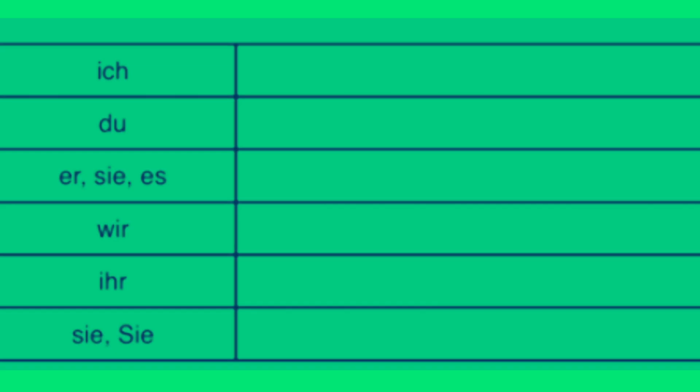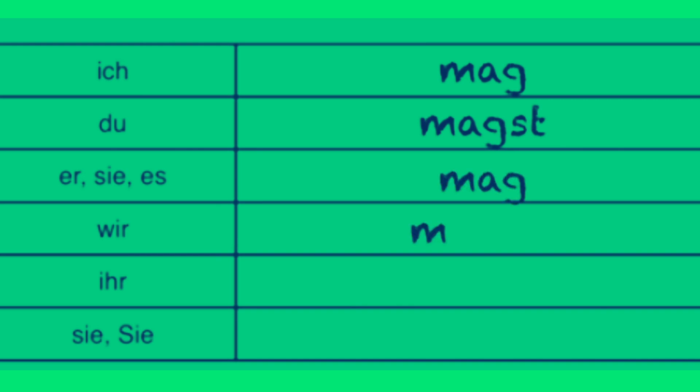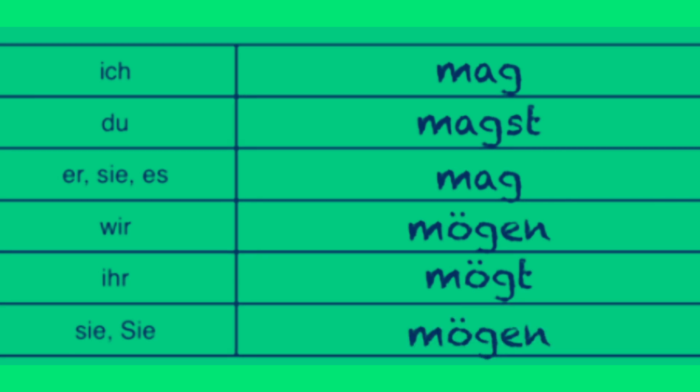The verb first, just to kind of get an idea of what to do with mögen. We have ich mag, du magst, sie es mag, wir mögen, ihr mögt, sie mögen.